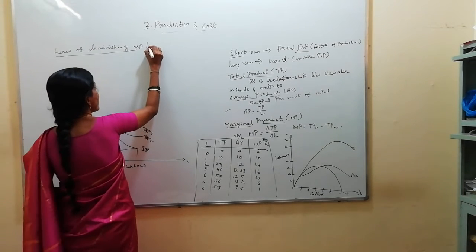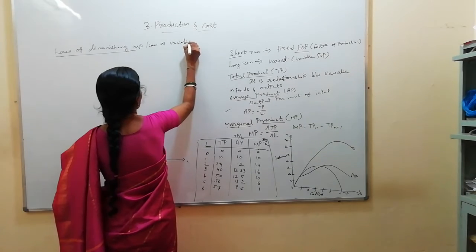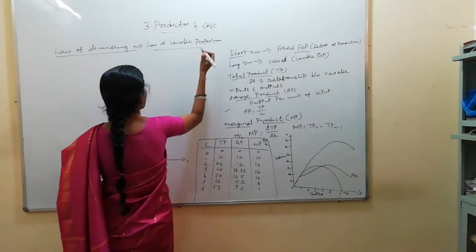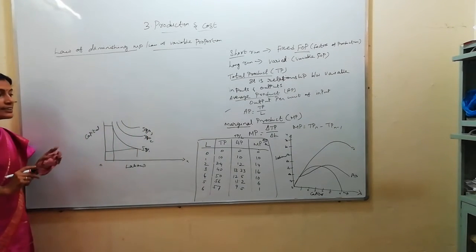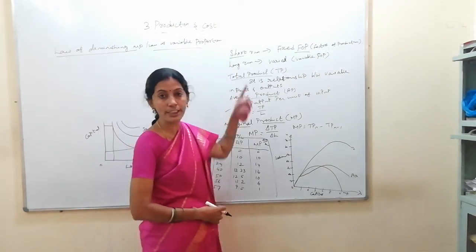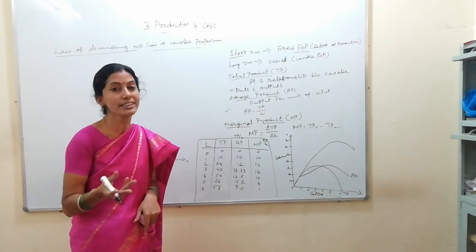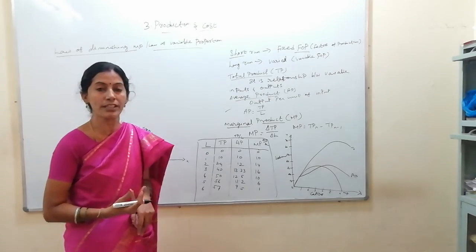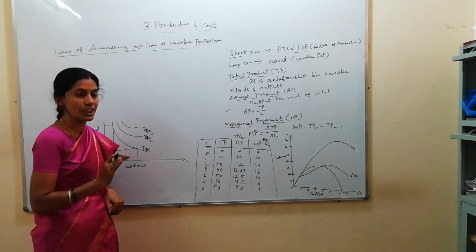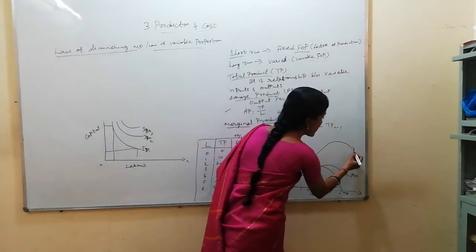Both have the same meaning. See here, law of variable proportion. In the law of variable proportion, they are explaining the short-run production function. Already I told you, in the short run they can't increase all the factors easily, because within a week or within a month they can't do the magic of changing the labor or capital, because the funds also cannot be arranged.